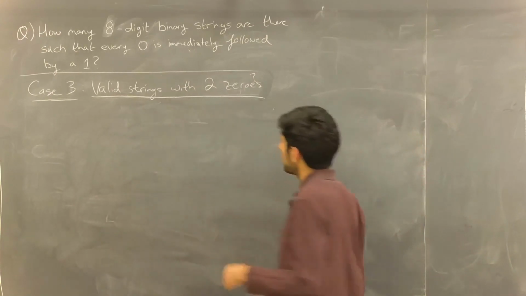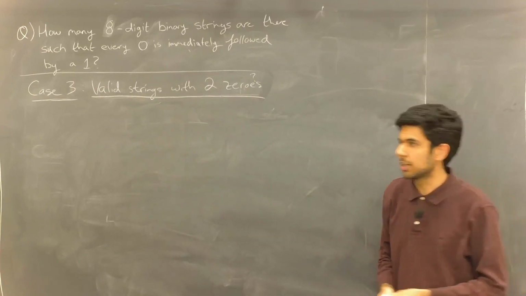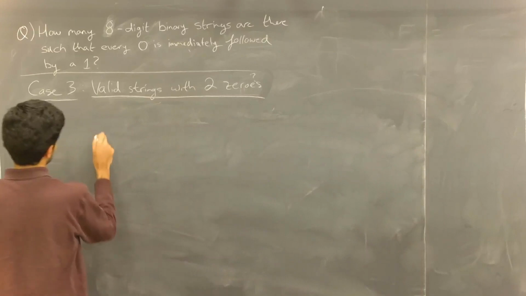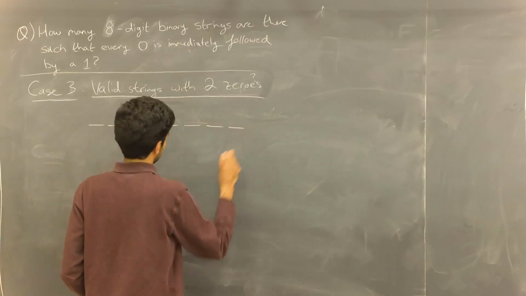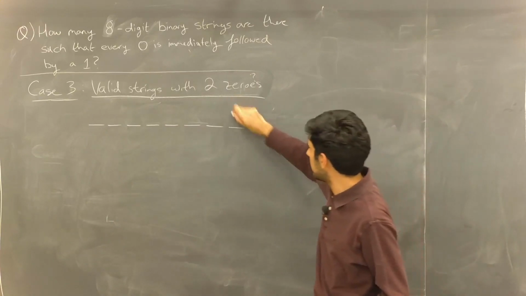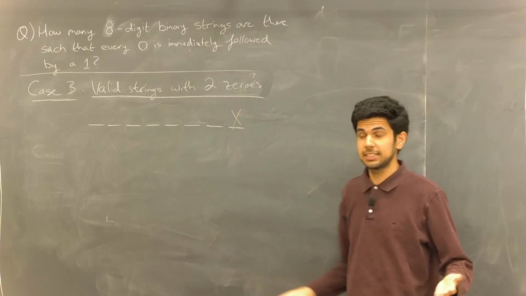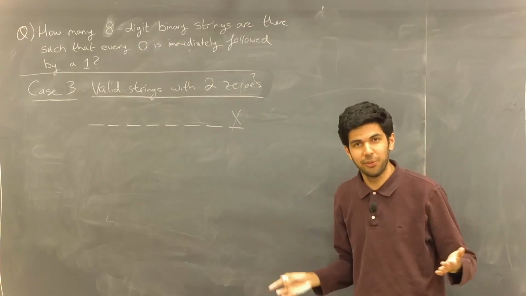But we would still have this case here, the valid strings with exactly 2 zeros. And if we go about doing the same thing as before, where we consider the 8 locations and try to put the zeros, now it's a lot more annoying.